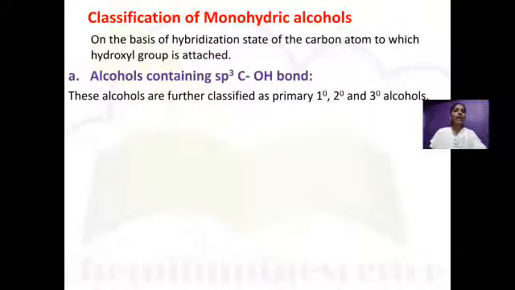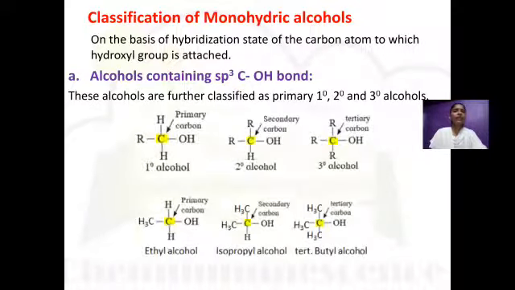Next one, classification of monohydric alcohols. Monohydric alcohols, that means a compound in which one hydroxy group is present, are further classified on the basis of the hybridization of the carbon atom to which the hydroxyl group is attached. The first one is alcohols containing an sp3 carbon atom to which the hydroxyl group is attached. It is further classified into primary, secondary and tertiary alcohol based on whether the carbon atom is primary, secondary or tertiary. Here are the examples.